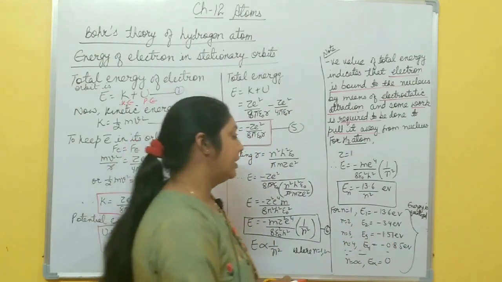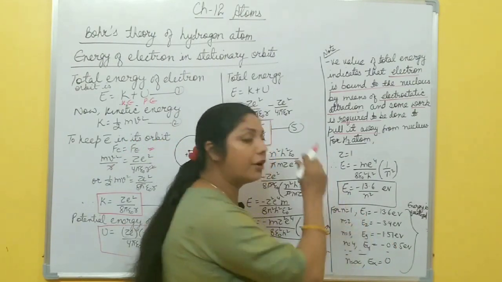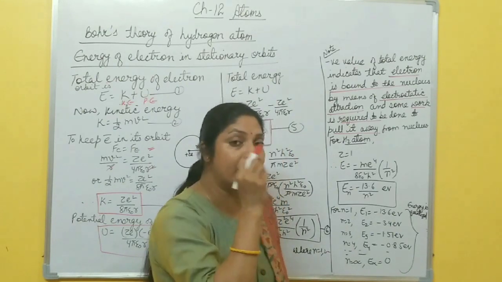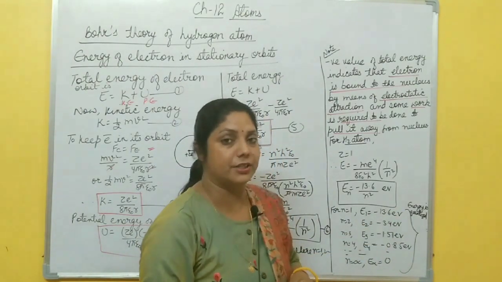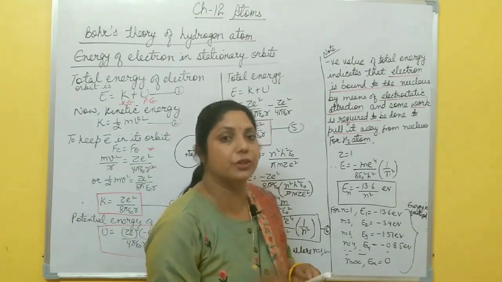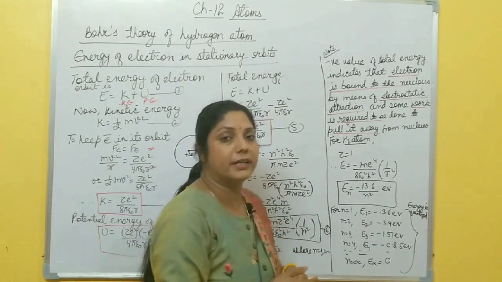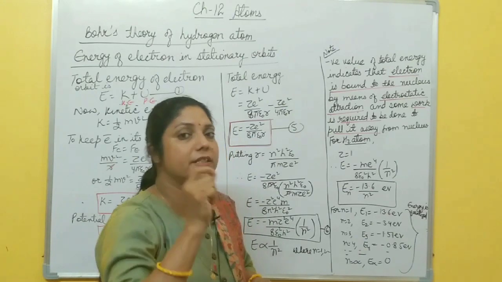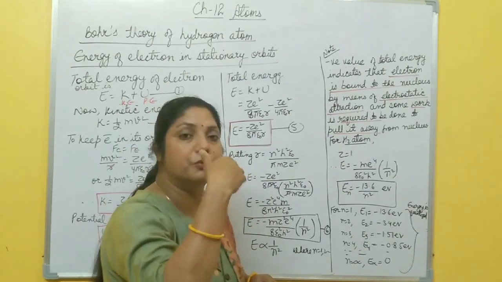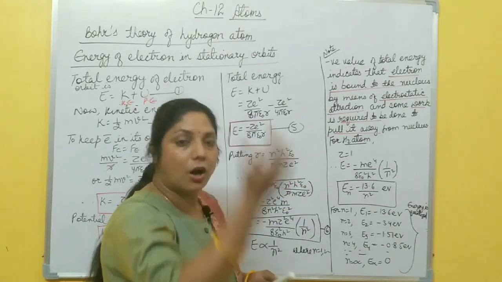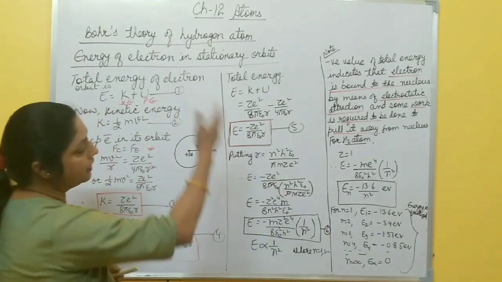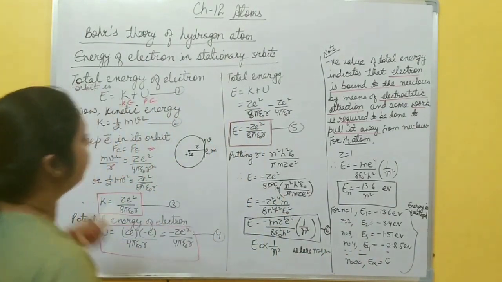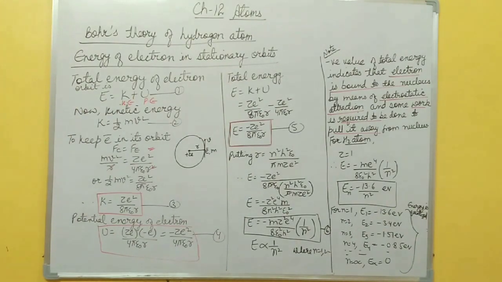In this way, you find that the energy for a particular orbit, a particular level, is fixed, and that is called quantization of energy. Energy is quantized: for a particular orbit, energy is fixed, and as you move further towards the outer orbit, its energy increases. Now how do you draw this in an energy level diagram? Okay, please take a screenshot of this first.